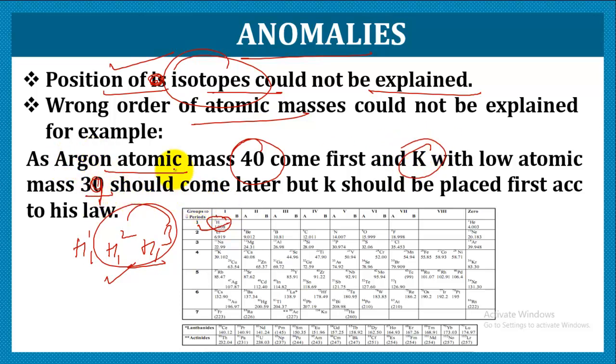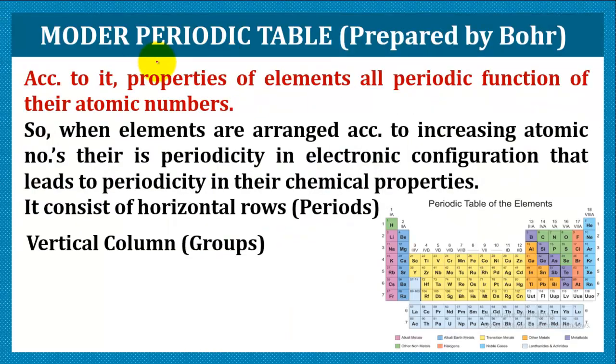So if the periodic table is in order of increasing atomic mass, the potassium should come first and then later argon. But it is wrongly placed, that is, argon is placed first and then potassium comes. So he violated his own rule, that is, arranging the elements in order of increasing atomic masses. Then came the modern periodic table.